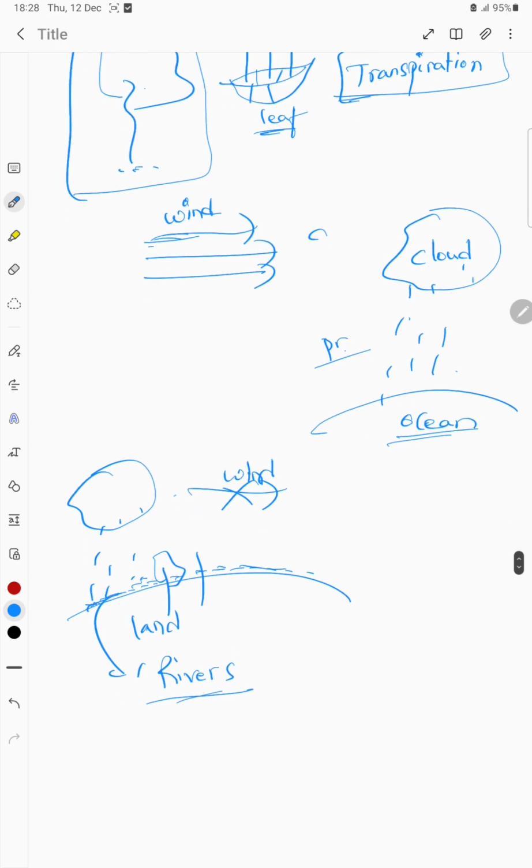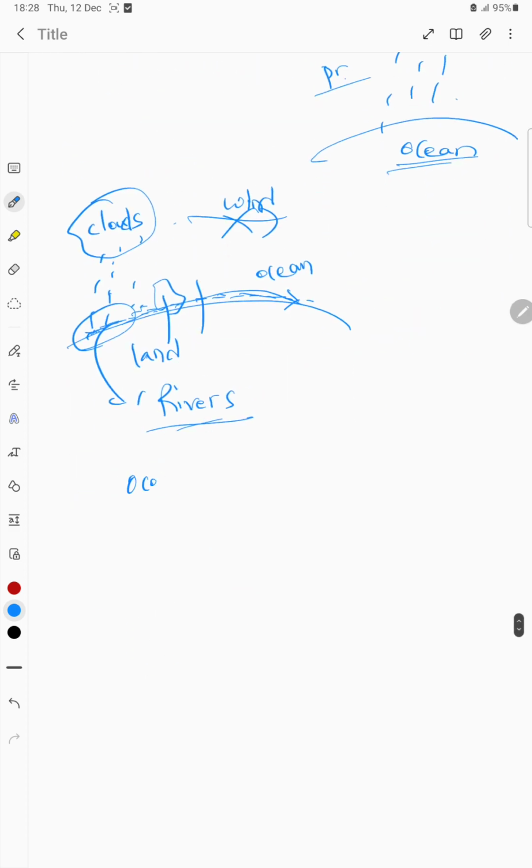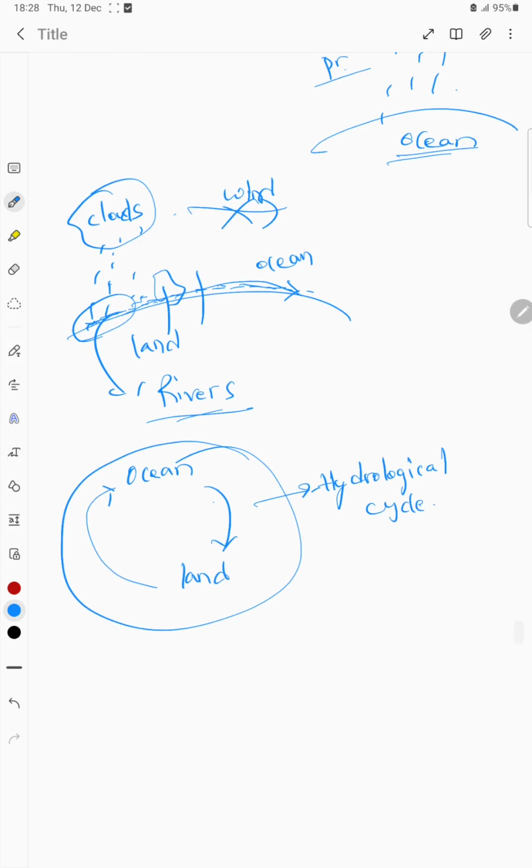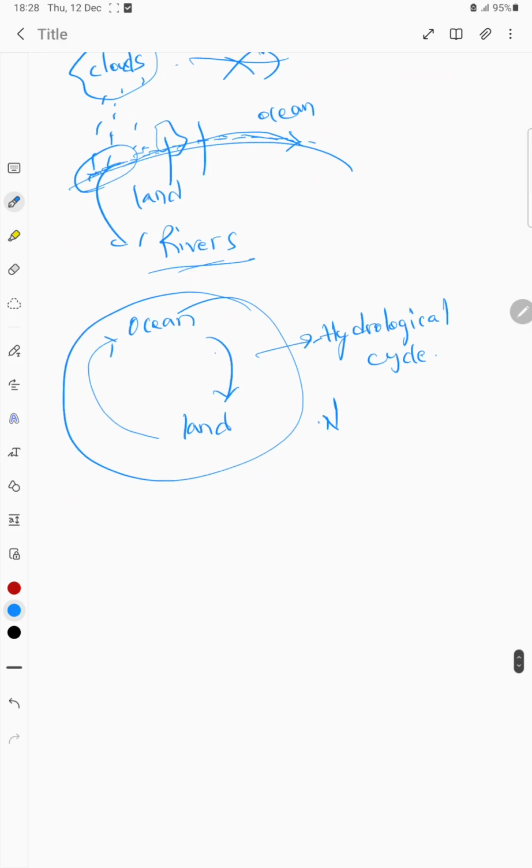And if that doesn't happen, then these clouds might precipitate in here, and through rivers they can again enter into the ocean. So it has all started in the ocean and entered into the land and again entered into the ocean. This process is called the hydrological cycle. So this is a never ending cycle.